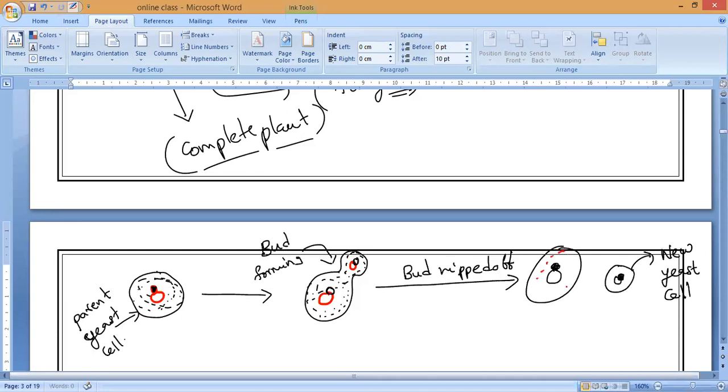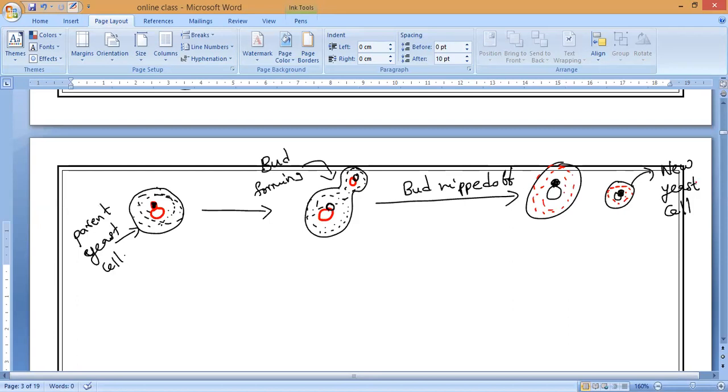Once the bud forms, later the nucleus separates into two parts, and one part of the nucleus moves inside the yeast bud. Later it is detached from the parent yeast cell and grows into a new yeast cell. Any doubt till here? Please respond. No, sir. Now, if you notice, this process is very fast in yeast cells. It does not take a long time to form the new yeast cell. This process is very fast.